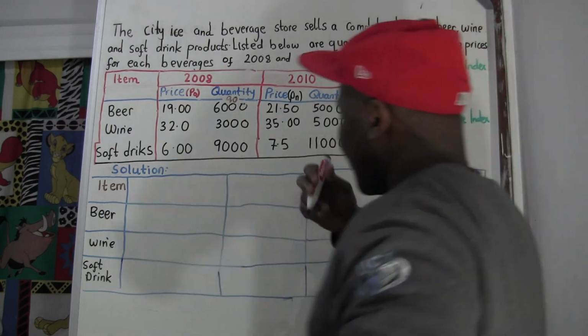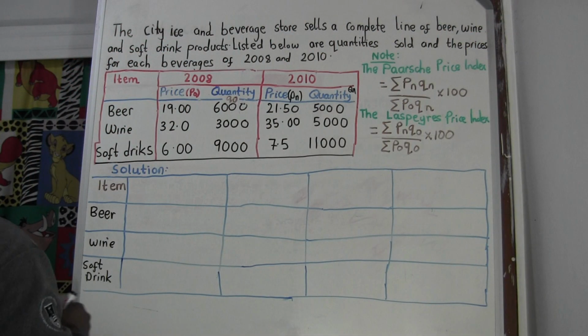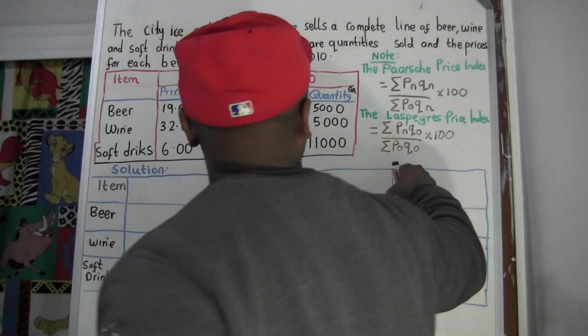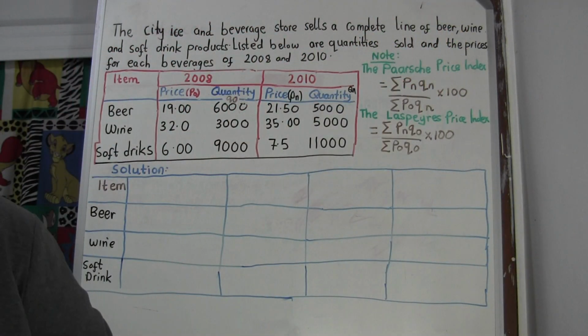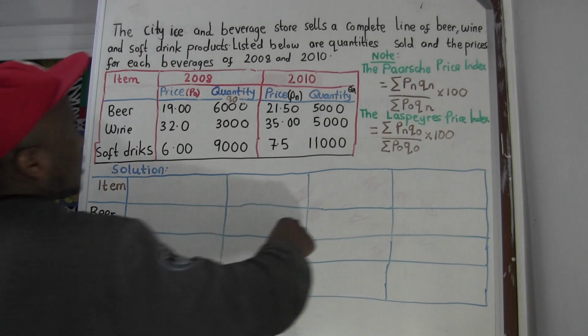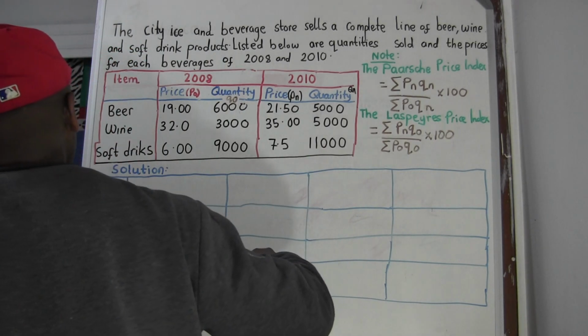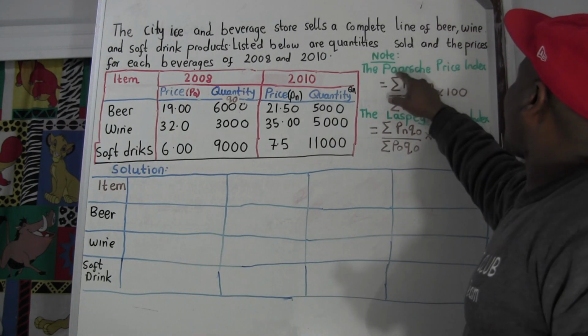So now let's come here. Now we're going to sum. Let me go to the formula and start with the Paasche price index.